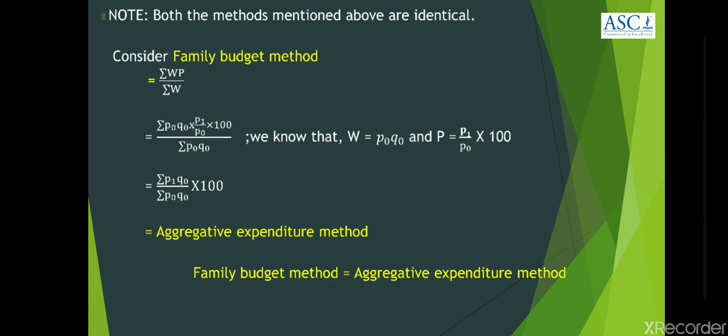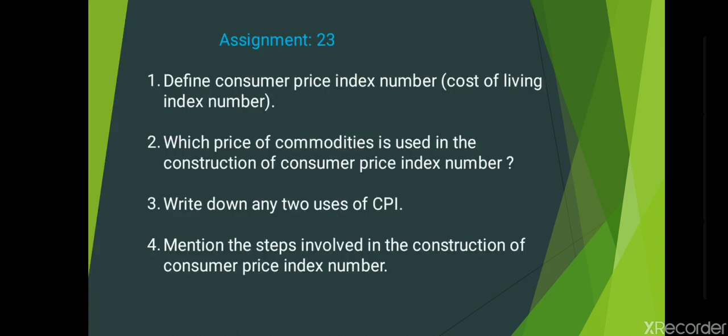Students, do this work in your notes so that you can get the idea of how we prove the family budget method and aggregative expenditure method are one and the same. And that completes today's session regarding consumer price index number, its uses and methods of construction.